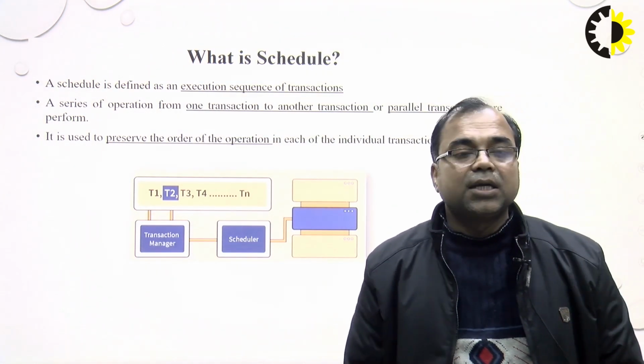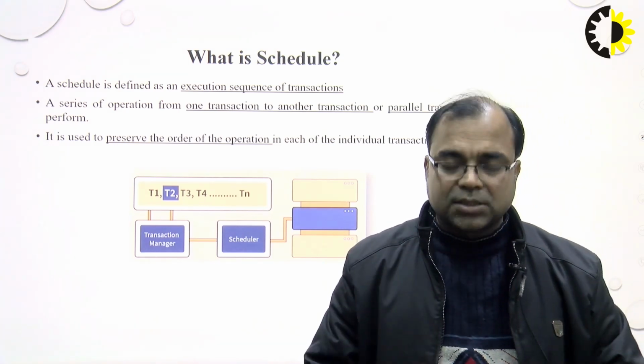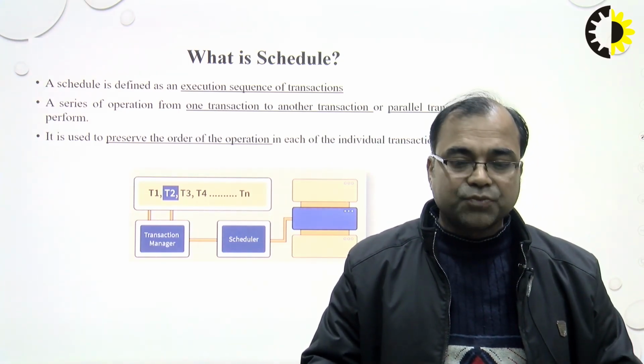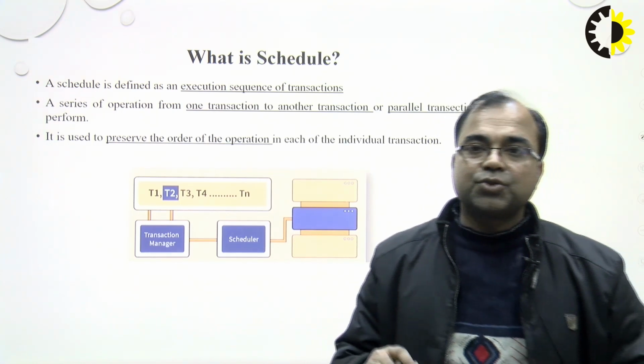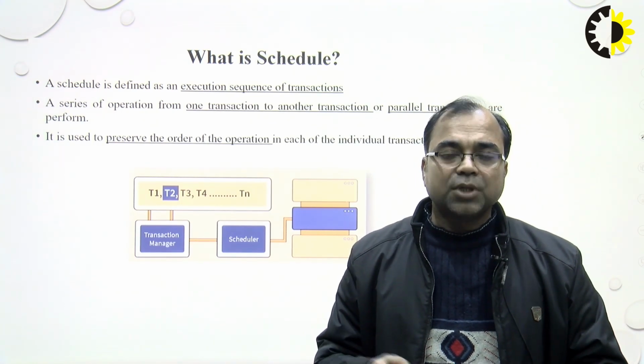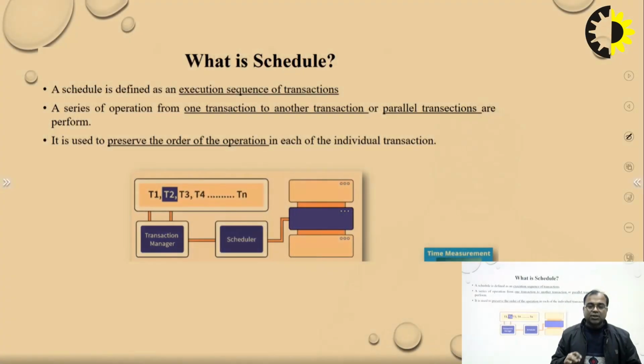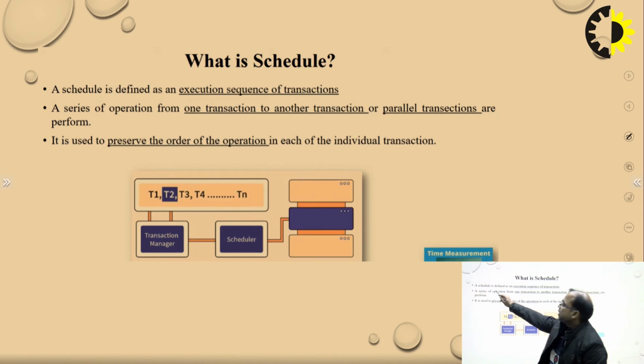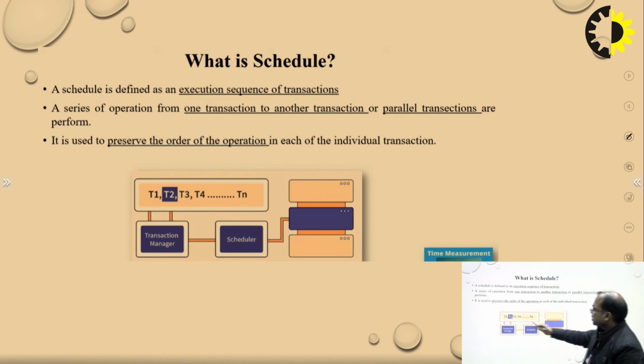If we look at the transactions we do in daily life, they must be in a schedule. If we talk about the definition, a schedule is defined as an execution sequence of transactions. When any execution is concerned with the database, there are a number of transactions. We do transaction number 1, 2, 3, 4 and another transaction. These all transactions must be scheduled.